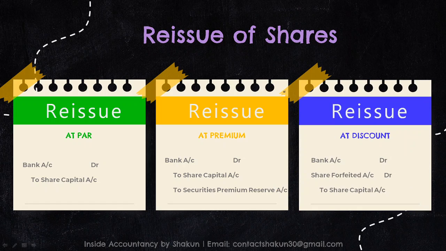Reissue may also be at discount, and in that case, share forfeited account is debited with the amount of discount that you are allowing at the time of reissue. Right, all these entries I have discussed in detail in the previous video, so that's why I'm not wasting much time on the explanation in this one.